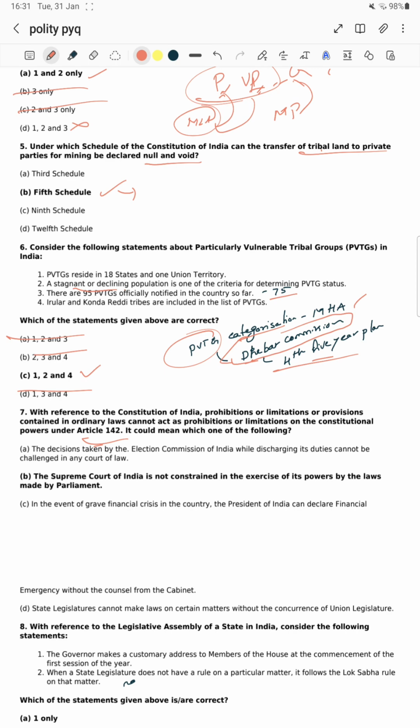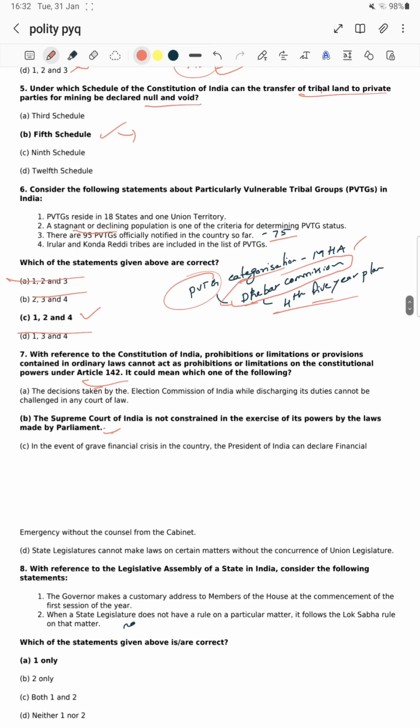The Supreme Court of India is not constrained in the exercise of its powers by the laws made by the Parliament. Yes, sir. This was the right statement. मतलब सुप्रीम कोर्ट को कोई रोक नहीं सकता. अगर एनजेसी है, हटा देते, अगर कुछ भी रोकने के लिए बोल रहे, वो सारे नलिफाइड करते.